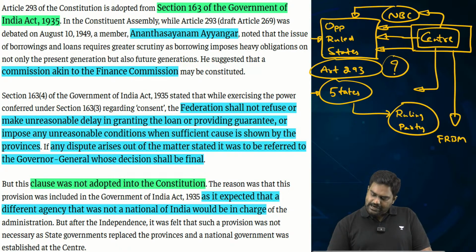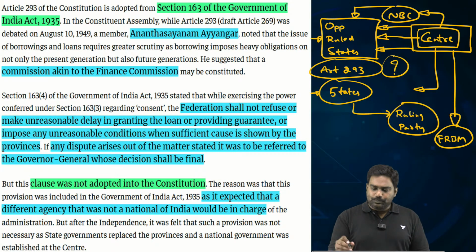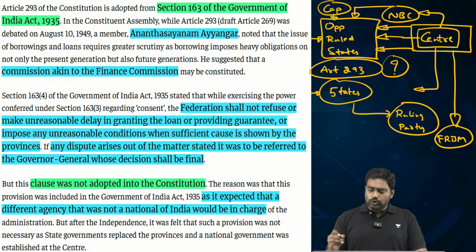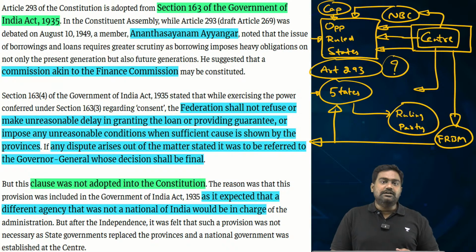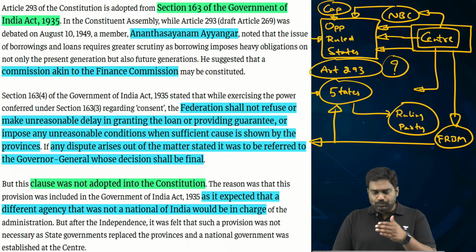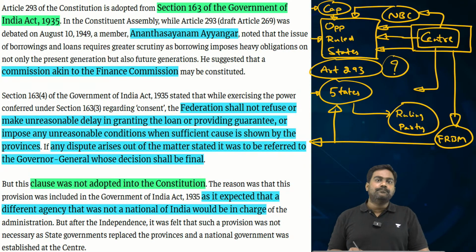The center's argument is that this intervention by the center is necessary. It has to place a ceiling or a cap on the borrowing ability of a state in order to ensure that FRBM obligations are met. Because otherwise, states might borrow unnecessarily, increasing the fiscal deficit. And this could lead to an imbalance in the macroeconomy itself. So, if you look at the center's viewpoint, it is justified to place such a ceiling, and according to the center, this does not violate fiscal federalism.